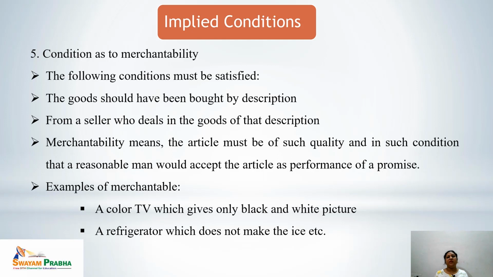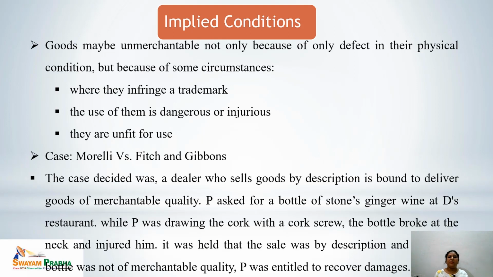A refrigerator that doesn't make ice: the refrigerator is being bought to get ice. If the basic purpose of the refrigerator is not being fulfilled, it's not making any kind of ice, that means the refrigerator is not in a merchantable condition. Goods may be unmerchantable not only because of a defect in their physical condition, but because of some other circumstances, like where they infringe a trademark, the use of them is dangerous or injurious, and they are unfit for use.